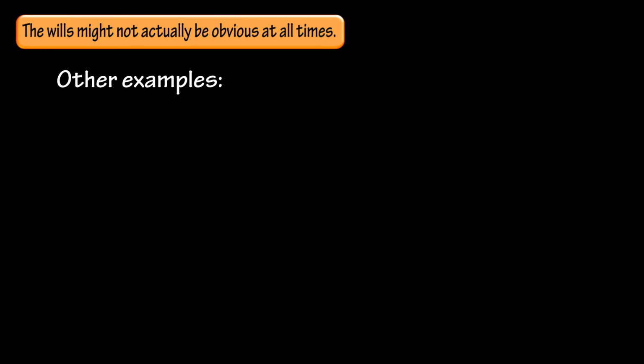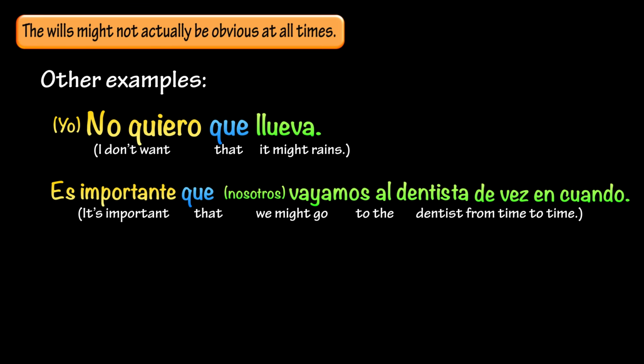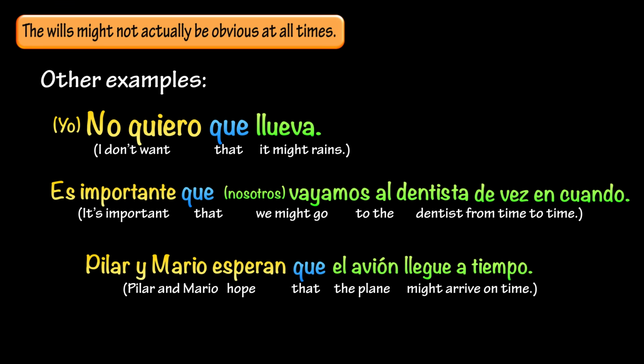Here are some other examples. No quiero que llueva. Es importante que vayamos al dentista de vez en cuando. Pilar y Mario esperan que el avión llegue a tiempo. So whether it rains or not, it's not really a will because it simply rains. Nobody's necessarily controlling it. It's just the weather. And then in the second one, saying that it's important is not really a will of any sort. It's just an observation about reality, possibly. And lastly, a plane doesn't have a will of its own, although it still is something you can't control, so we'll consider it a will grammatically here.